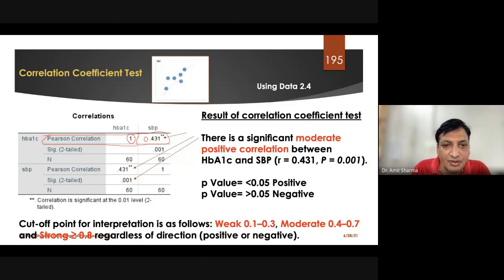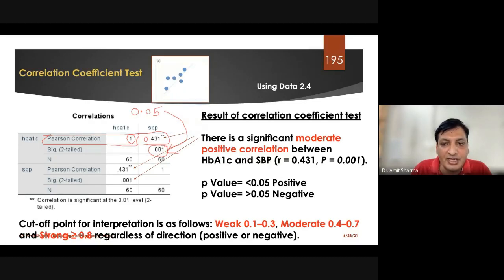Pearson correlation value. Clear? Now if your significant value is given in terms of positive, for example here we have got a positive value which is less than the standard 0.05, and our p value was found to be 0.001.